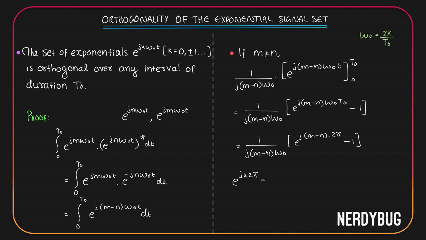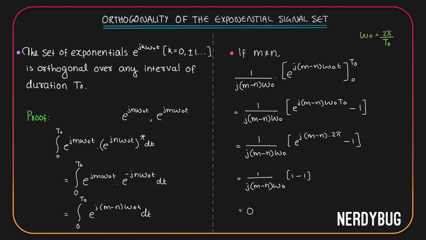According to Euler's formula, this will be written as cos 2 pi k plus j sine 2 pi k. But cos of a multiple of 2 pi is 1, plus j sine of a multiple of 2 pi is 0. So this is equal to 1. This term we have over here is 1. Therefore, this becomes 1 by j into m minus n omega naught multiplied by 1 minus 1. So this is equal to 0.